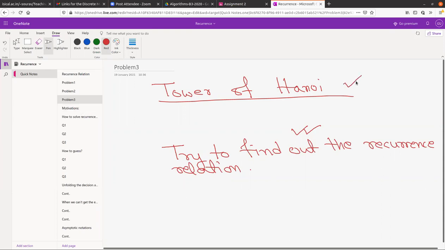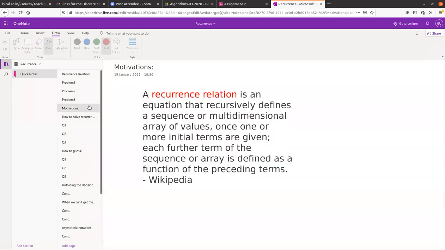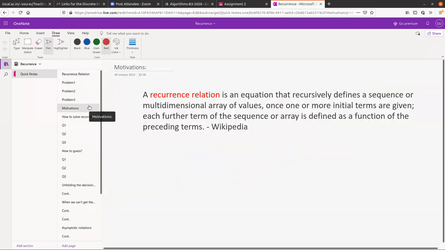So this is a problem. This problem actually has a very big statement, so if I get time, I will explain it to you. And this is a very popular problem. Just search in Google, you will get that problem, and try to understand it and try to come up with the recurrence by yourself. So we have seen actually two problems, and how to come up with the recurrence relation of those problems.